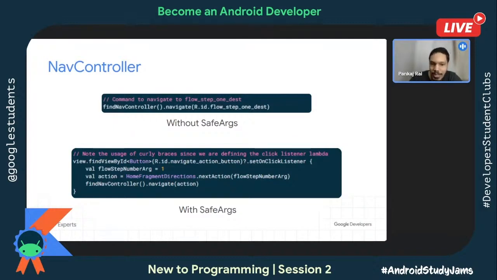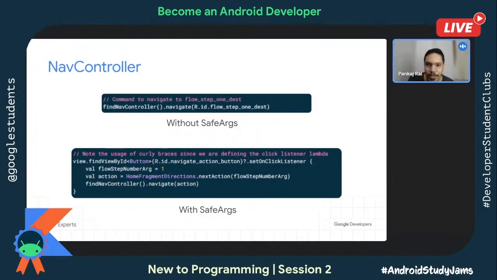So find nav controller dot navigate. This is something which is very fixed. This is not going to change. What is going to change is if you use save arg, you use a class. On that class, you call next action. If you do not use save arg, then directly pass the ID. This ID is automatically generated for you. So you need to create this as you drag drop link fragment 1 to fragment 2. And when you click on the arrow, you see the ID in the right panel. So that same ID, you can put it here too. So this was all about the navigation.